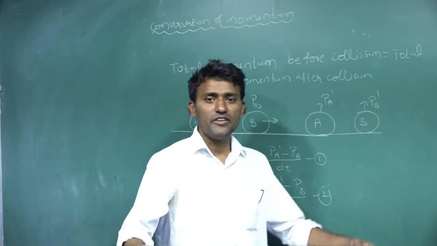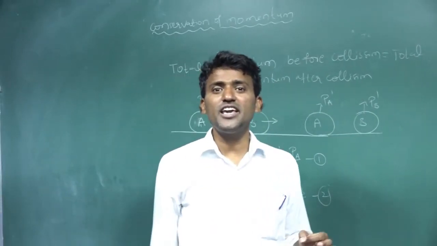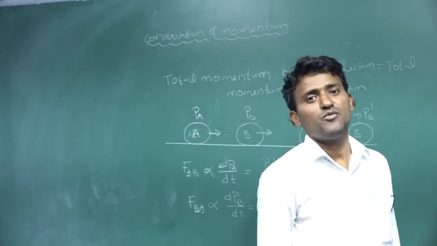When two bodies collide, there are equal and opposite forces.